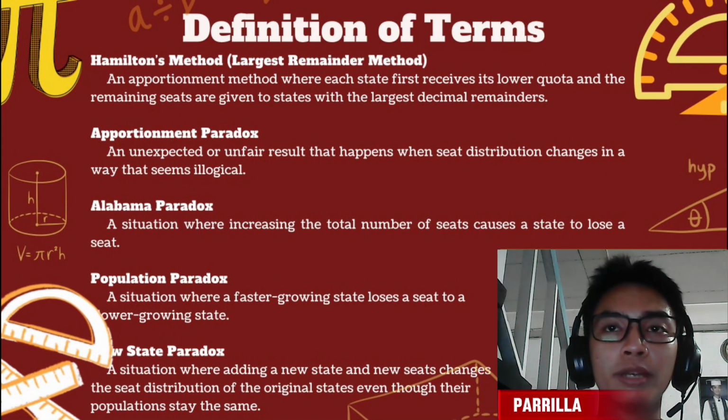Hamilton's method, or largest remainder method: an apportionment method where each state first receives its lower quota and the remaining seats are given to the states with the largest decimal remainders. Apportionment paradox: an unexpected or unfair result that happens when the seat distribution changes in a way that seems illogical. Alabama paradox: a situation where increasing the total number of seats causes a state to lose a seat. Population paradox: a situation where a faster growing state loses a seat to a slower growing state. New state paradox: a situation where adding a new state and new seats changes the seat distribution of the original states even though the population stays the same.